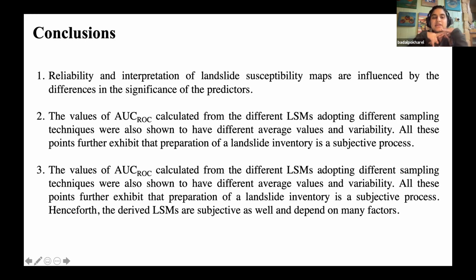The second thing is that the performance value that we always compute in the very traditional way, area under curve, is also influenced by the sampling techniques. It's also influenced by the slope units, because we are not using a digital elevation model. And the third thing is that, as I mentioned earlier, landslide inventory preparation is a subjective process. We do not have standardized criteria. So maybe we should focus more on classifying the type of landslide when making inventories, or on objective-based inventories, so that our results are more efficient.